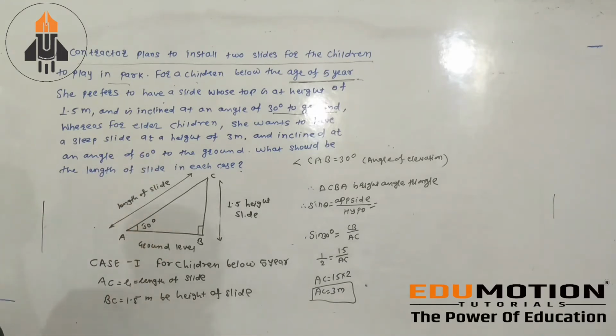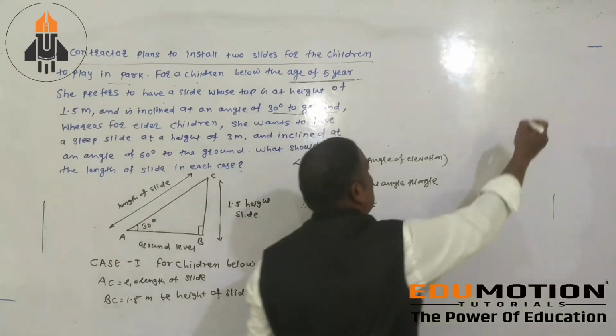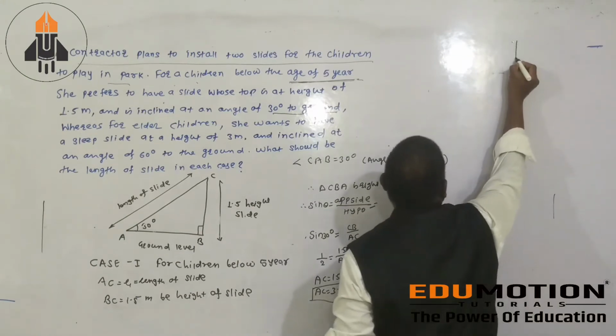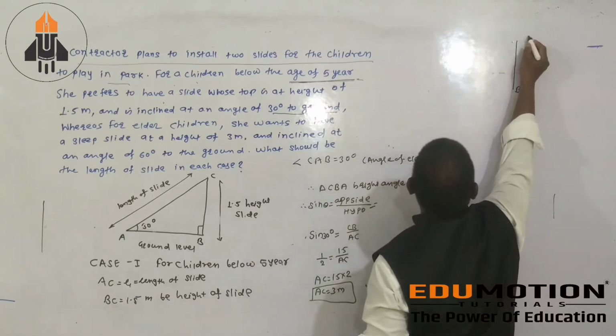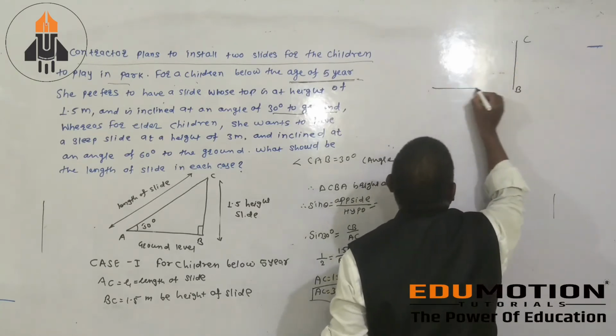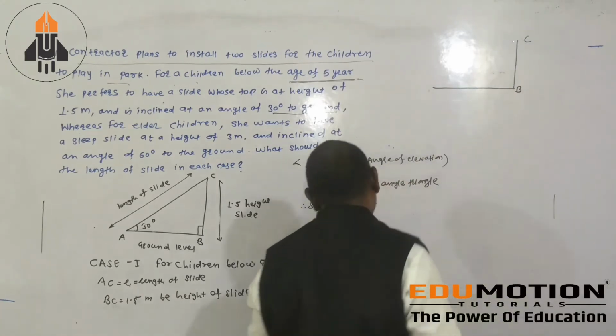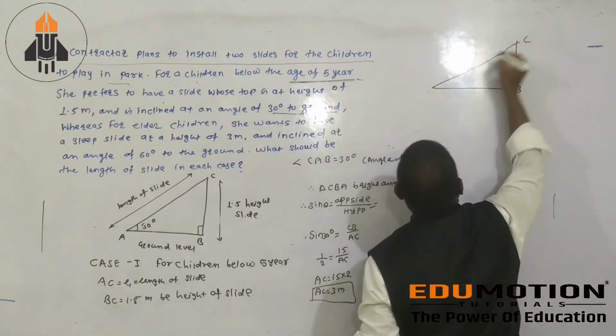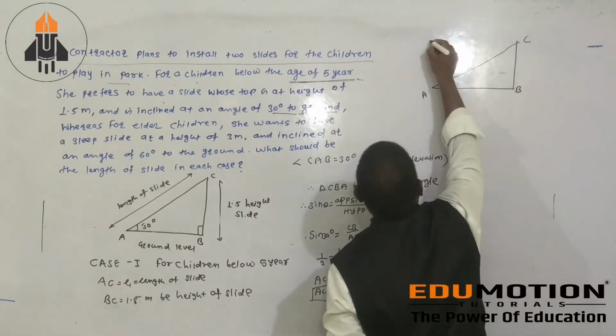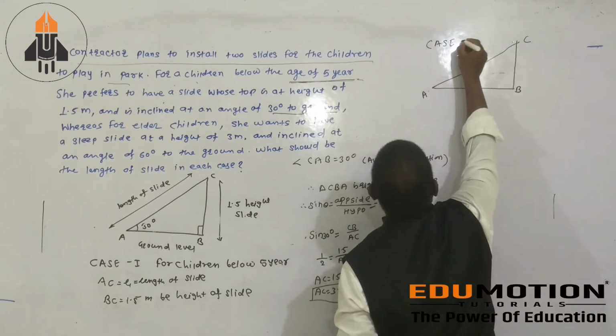Same thing is here, that is your height. If you consider BC is your height and this AC is your length of this side.